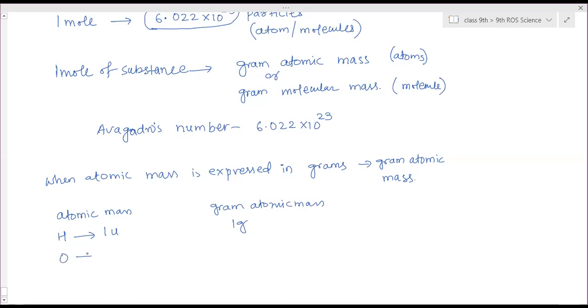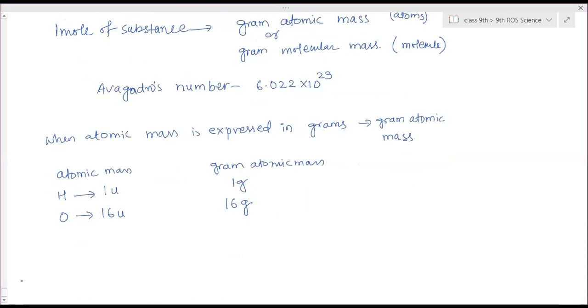Oxygen is 16 u, so gram atomic mass is 16 gram. Sulfur is 32 u, so 32 grams. Carbon is 12 u, so 12 gram. Chlorine is 35.5 u, so the gram atomic mass is 35.5 grams.